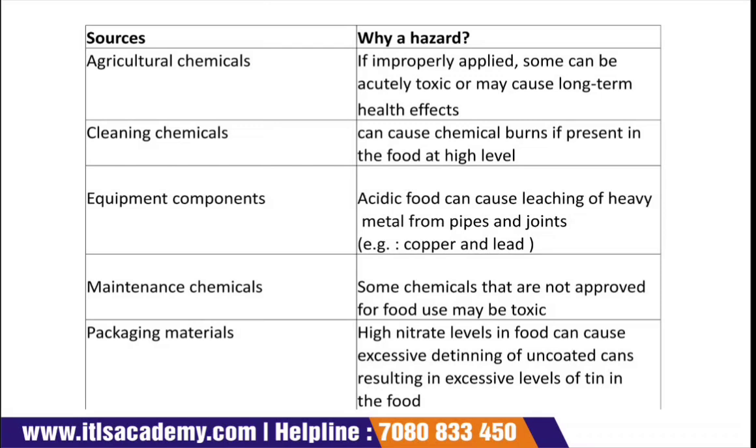Maintenance chemicals: some chemicals are not approved for food use, or they may be toxic, and if you use those types of chemicals inside the food, it can again cause a hazard. So you should always avoid those chemicals that are not approved. Then there are packaging materials. For example, a high nitrate level in the food can cause excessive detinning of an uncoated can, and can result in an excessive level of tin in the food, and that is a hazard.